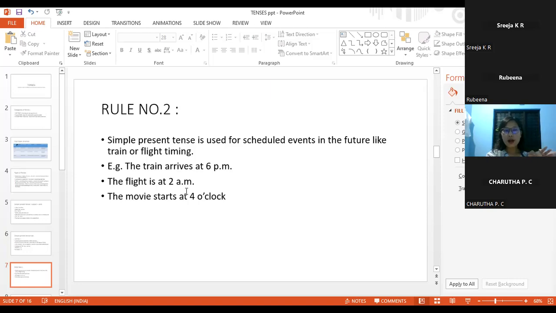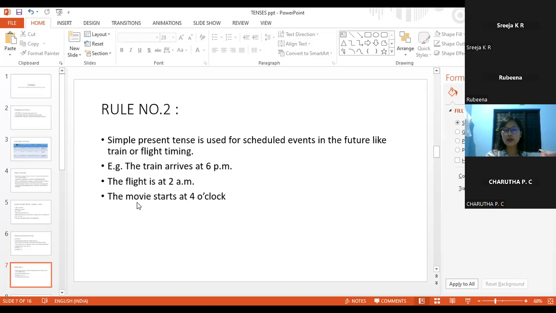Right now the time is maybe 8:30, but we are talking about the future. But why are we not putting it in the simple future tense? Because we have already scheduled in our calendar that the flight is at 2 a.m. And the movie starts at 4 o'clock.